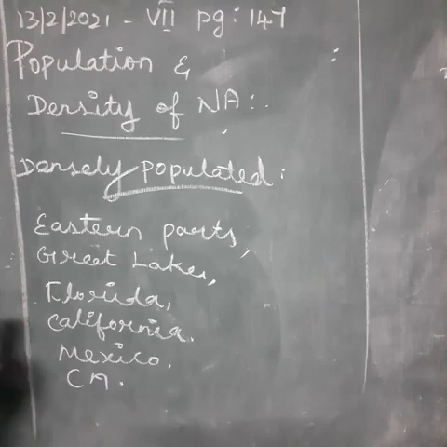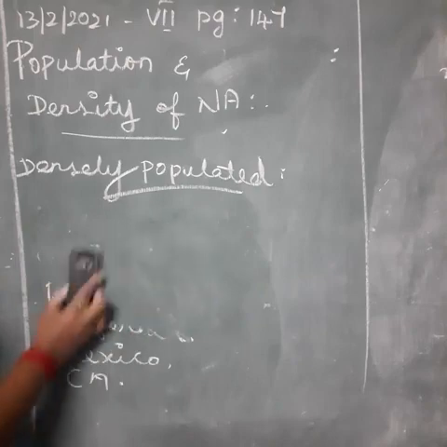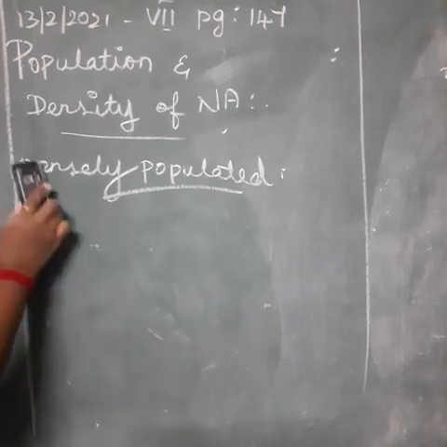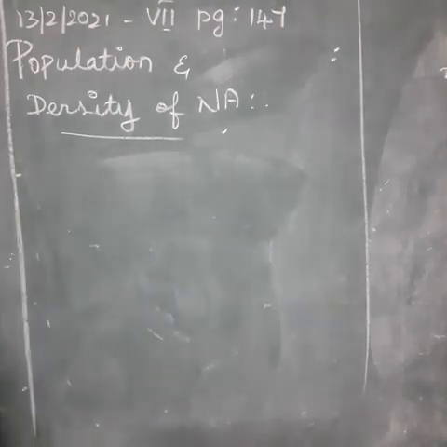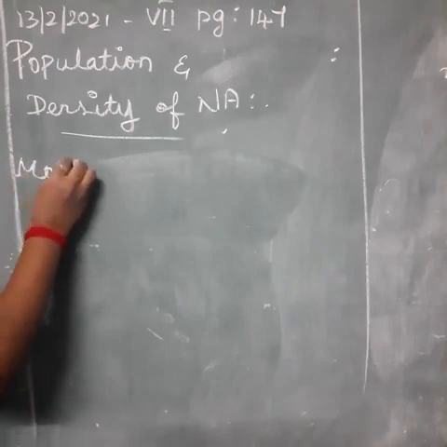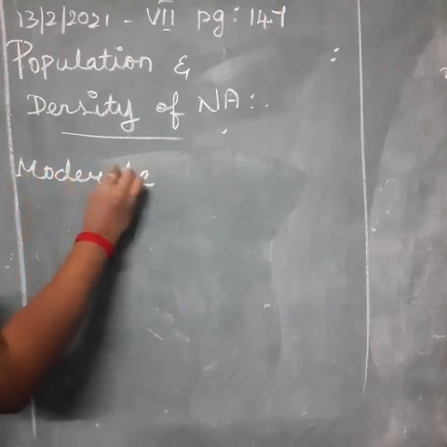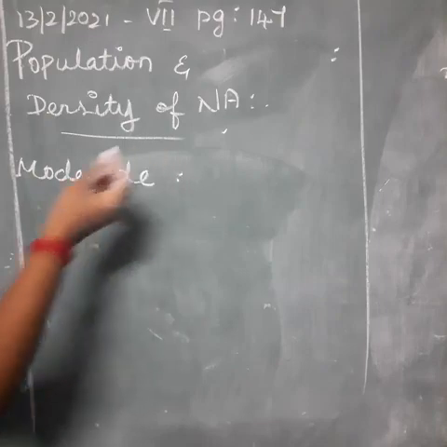Then moderately populated areas. What are the places?